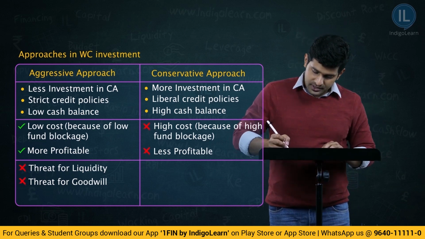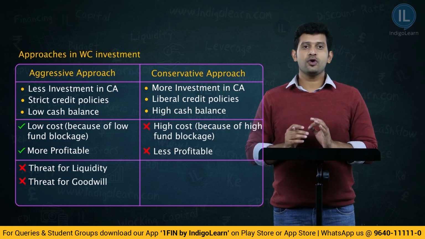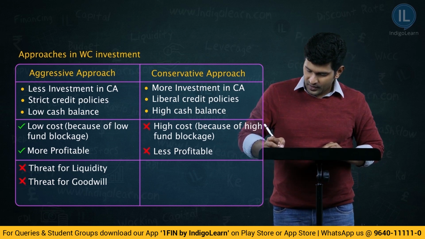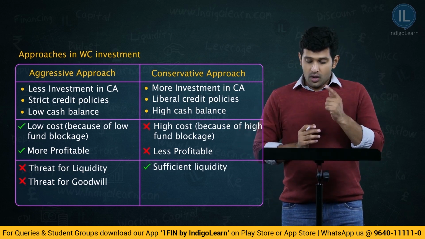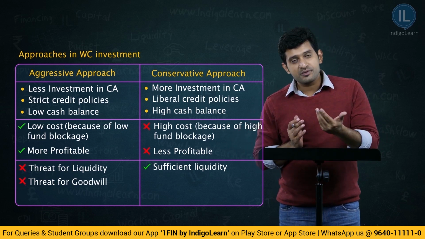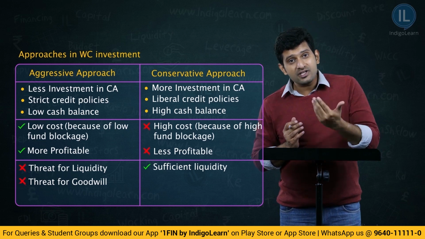Coming to the good points, is there any threat for liquidity, friends? Absolutely no. Therefore, sufficient liquidity. Now, because you are making a higher amount of investment in current assets, definitely you will also increase the sales.